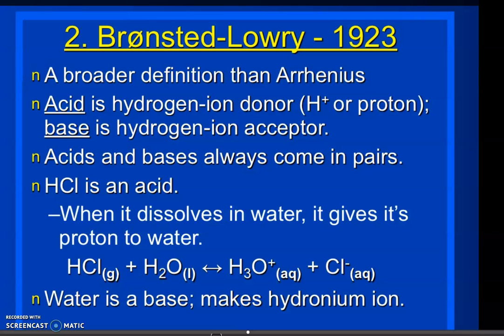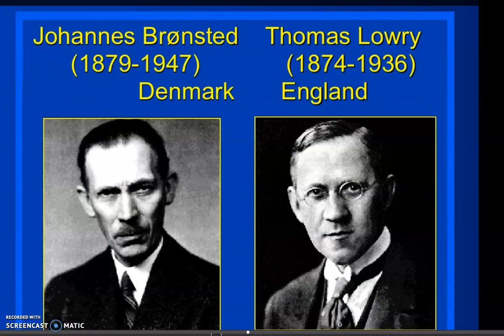So water is a base here, making the hydronium ion. Johannes Bronsted and Thomas Lowry were the scientists; their theories were separate, but they were combined, and we are using the Bronsted-Lowry theory.